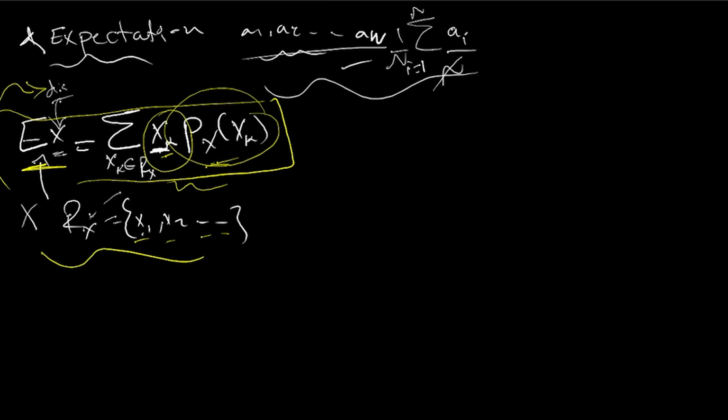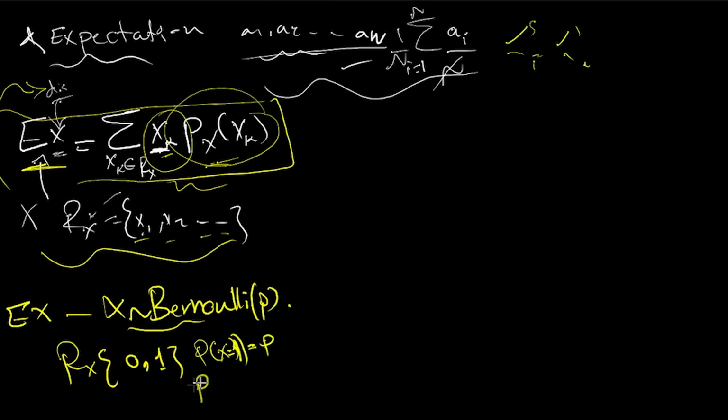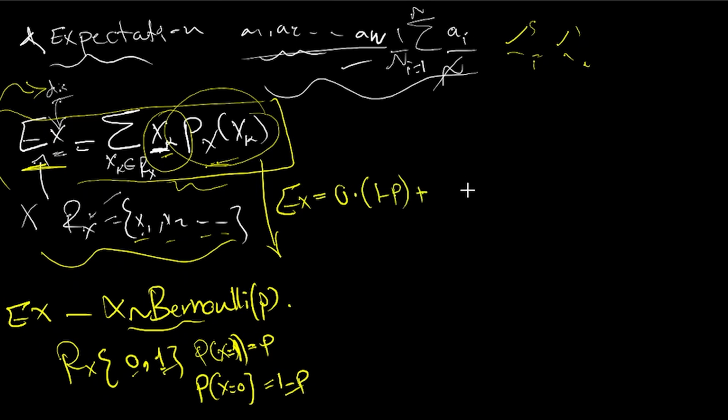Let's start with the simplest one, the Bernoulli. The range here is only 0 or 1, no more than that. The probability of x equal to 1 is p, and the probability of x equal to 0 is 1 minus p. The expected value of x, given that it is a Bernoulli distribution, is as simple as 0 multiplied by its probability, which is 1 minus p, plus the second value, which is 1, multiplied by p.